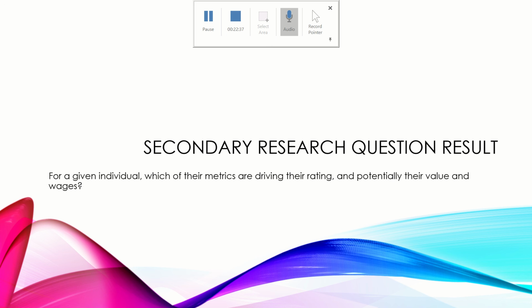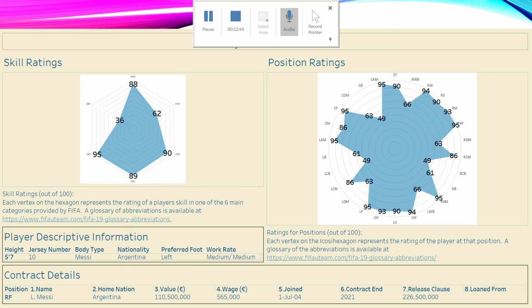The last question that I wanted to answer was, for a given individual, which of their metrics are driving their rating, potentially their value, and their wages. And again, if we look at Messi, it's quite clear. So he's a 94 overall rating, and that's coming because of his incredible dribbling ability, his very high pace, his spectacular passing, and his high shot value. And again, he really does so well at so many different positions. 16 out of 26 is a large number, a good percentage, and that's why he's showing as one of the best players.